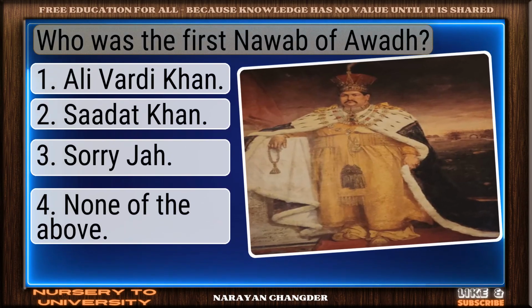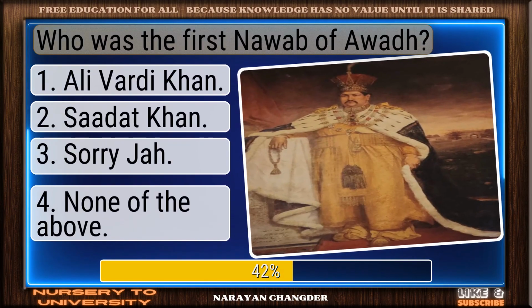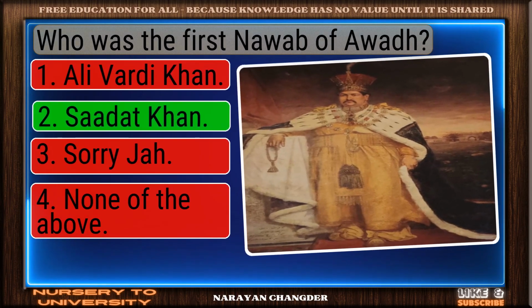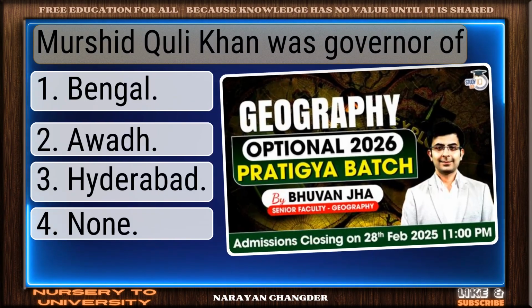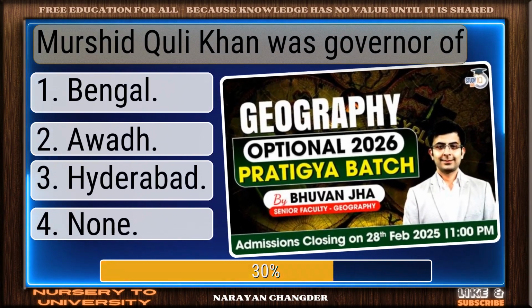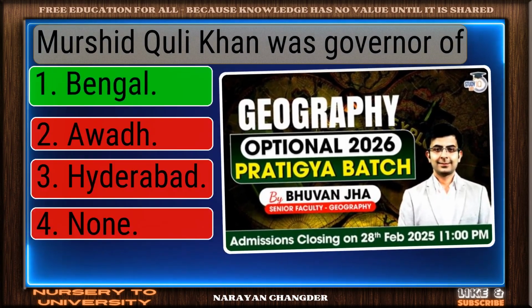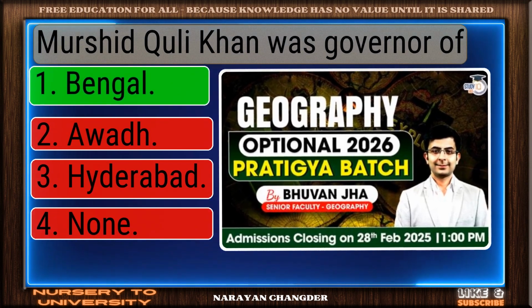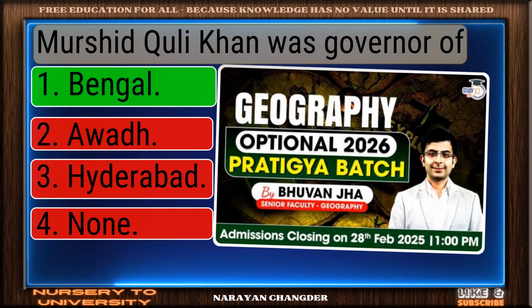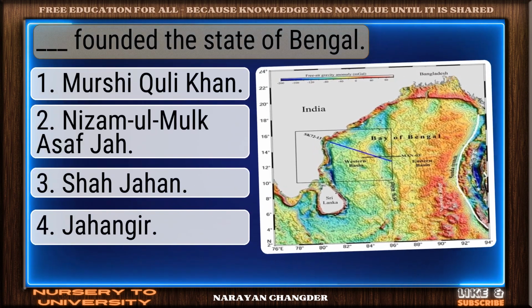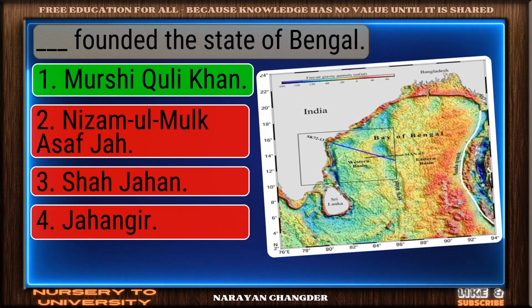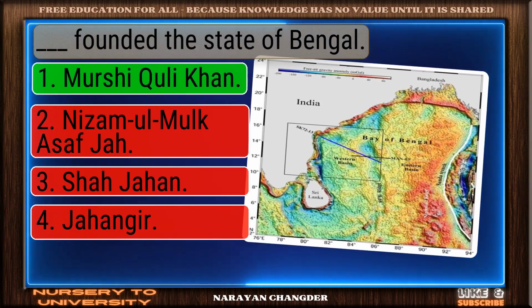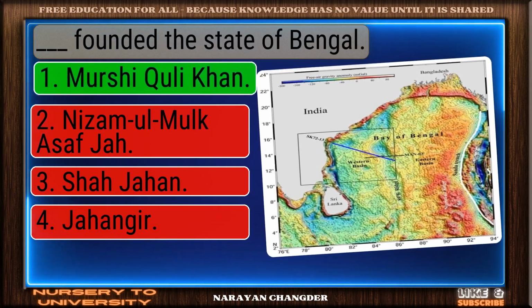Who was the first Nawab of Awadh? Exactly. Sadat Khan makes sense, and it is the right choice. Murshid Quli Khan was governor of. On track. Bengal is the correct answer. Dash founded the state of Bengal. Clear logic. Your choice, Murshid Quli Khan, is sound and 100% true.